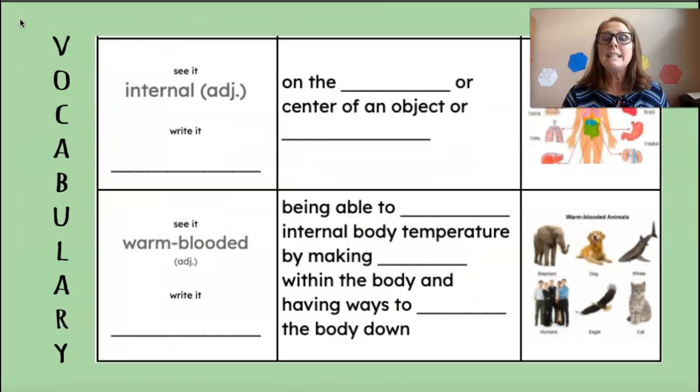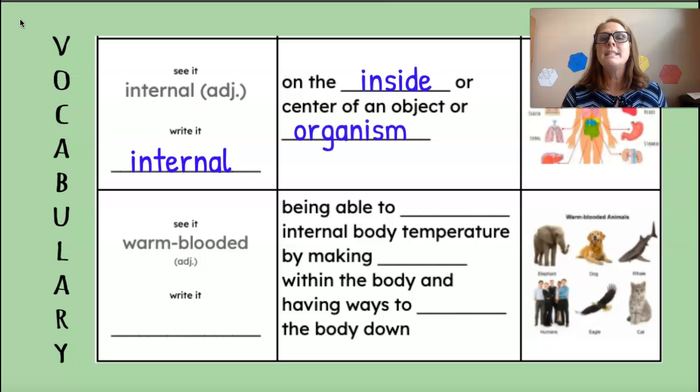Our next word is internal. This is also an adjective, and it describes a person, place, or thing. Say it with me, internal, and write it on the line. This means on the inside or center of an object or organism. Internal means on the inside, and you can see a body there that shows our internal organs inside of us.